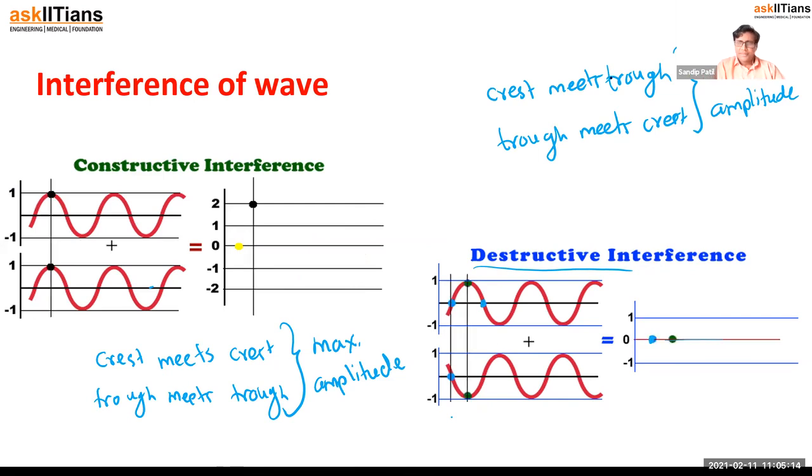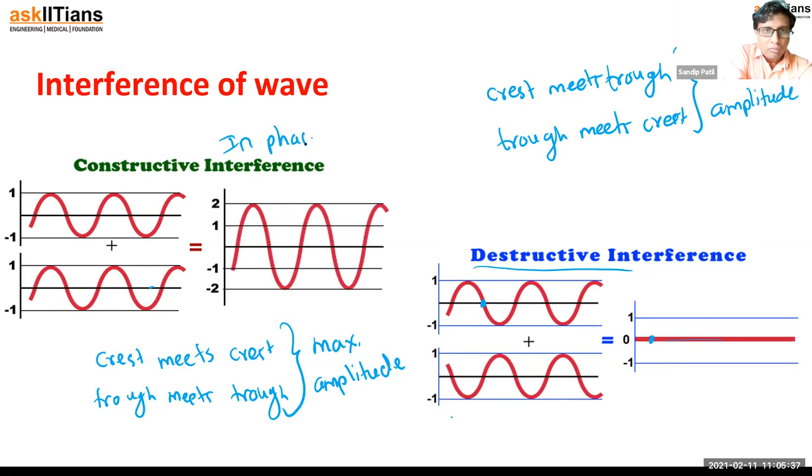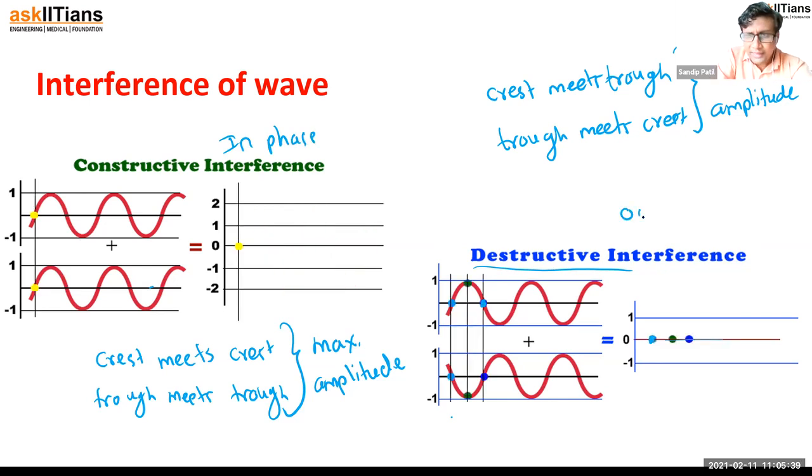So why are we using constructive and destructive interference? It also works similarly in the case of light as well as sound, right? One more terminology we can use is that these two waves are in phase and these two waves are out of phase.